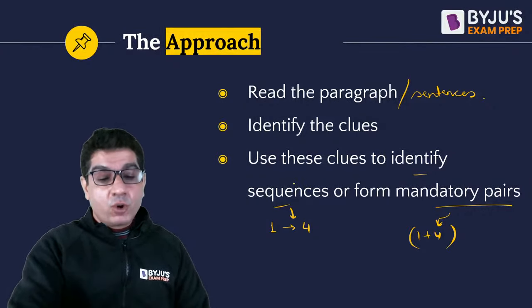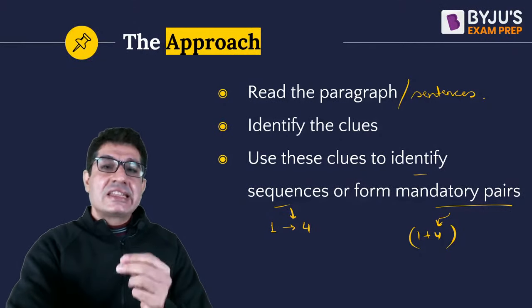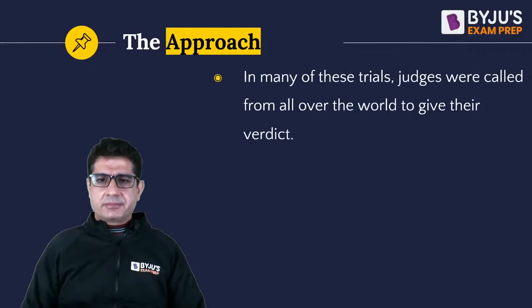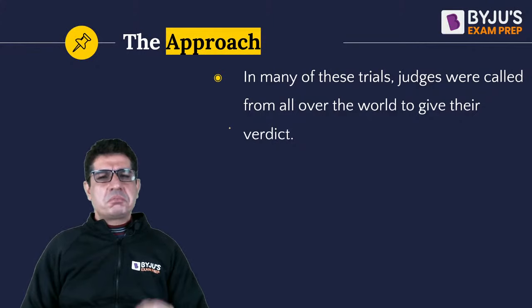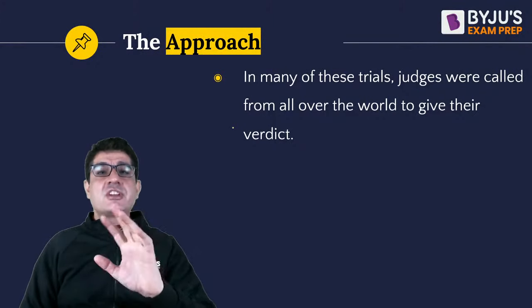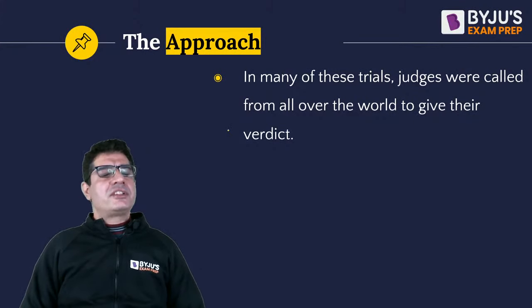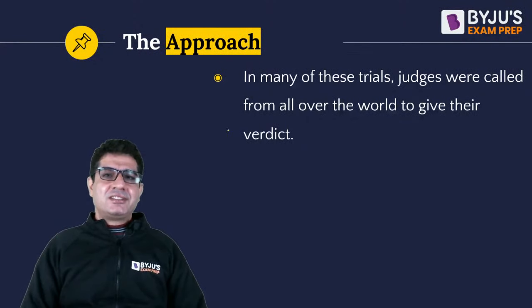So what kind of clues do we get? There is a vast variety. There are so many things that can guide our thought process. For instance, have a look at this sentence. Do you see something that can act as a potential clue to help us put this sentence somewhere with respect to the other sentences that are given? Pooja, I think it basically tells us that there is some clue or some clues that we are missing. So once you figure out those clues, you start getting that right.